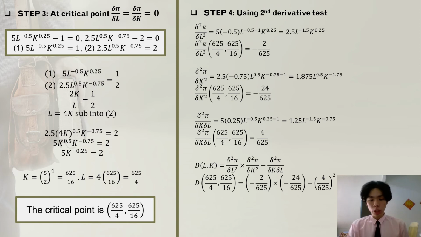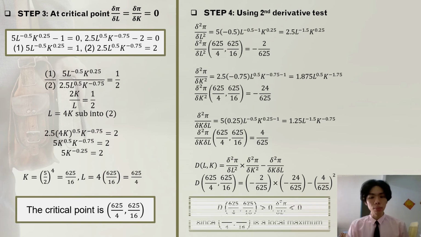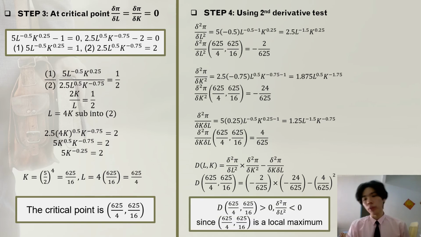Okay, so we need to use the D test to determine whether it is a local maximum or local minimum. The D formula is the second derivative of profit with respect to labor times the second derivative of profit with respect to capital, minus the mixed second derivative with respect to capital and labor, squared. We substitute the values. From the above we will get D is more than 0, and then we refer back to the second derivative of profit with respect to labor, which is negative, less than 0. Hence the point is a local maximum point.